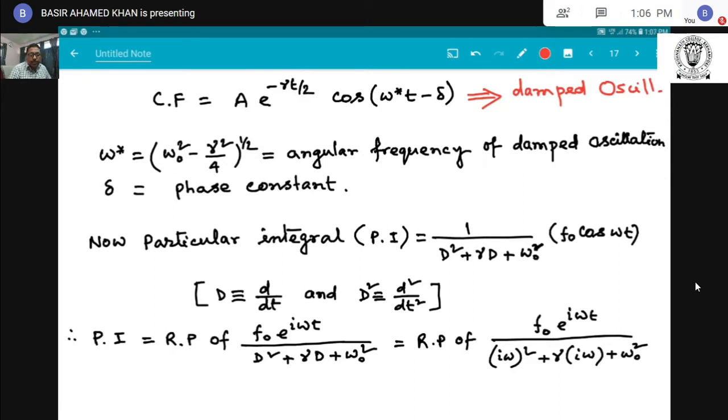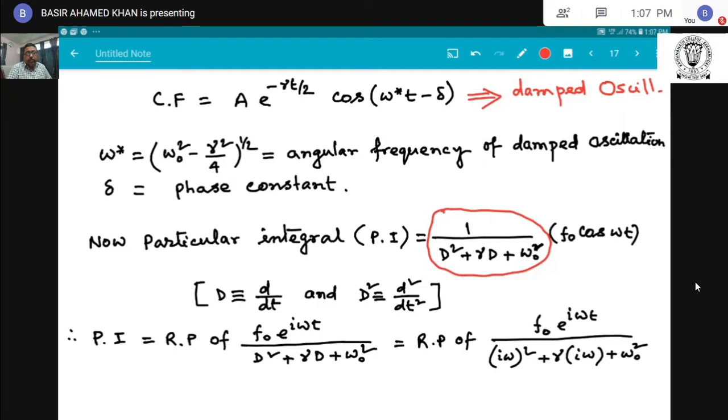Now for the particular integral Pi, it is equal to 1 by D square plus gamma D plus omega 0 square into f0 cos omega t. That means this operator operates on f0 cos omega t, where capital D equals the time derivative, and D square equals the double time derivative. Therefore the particular integral Pi